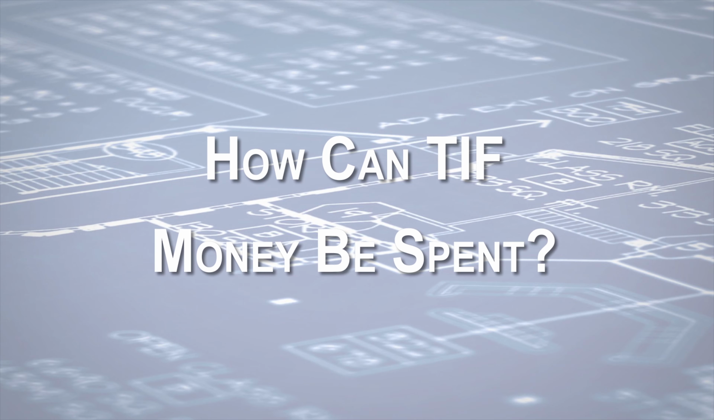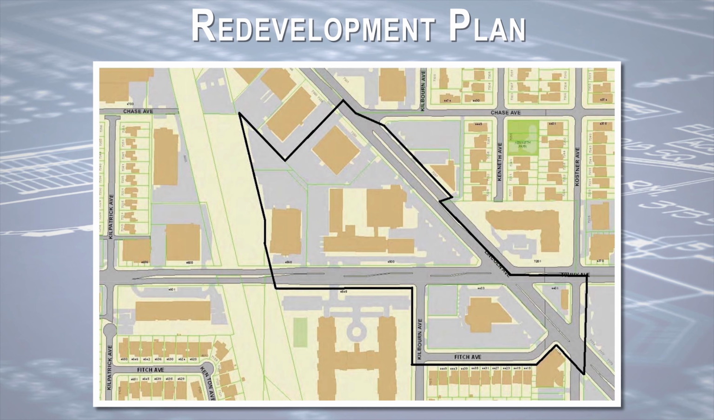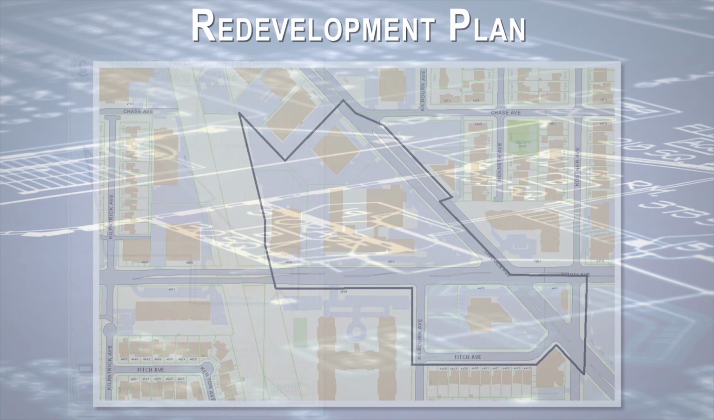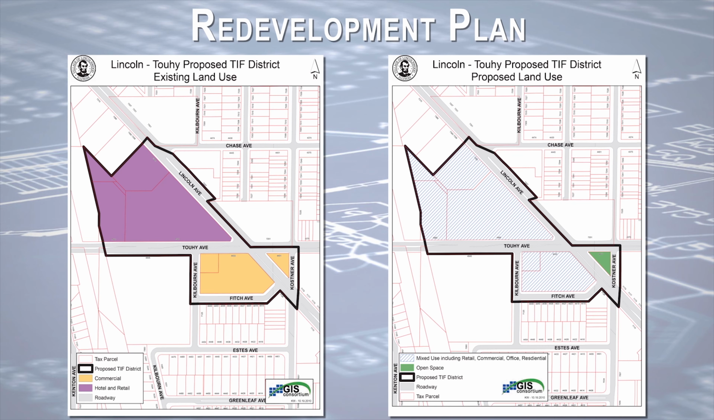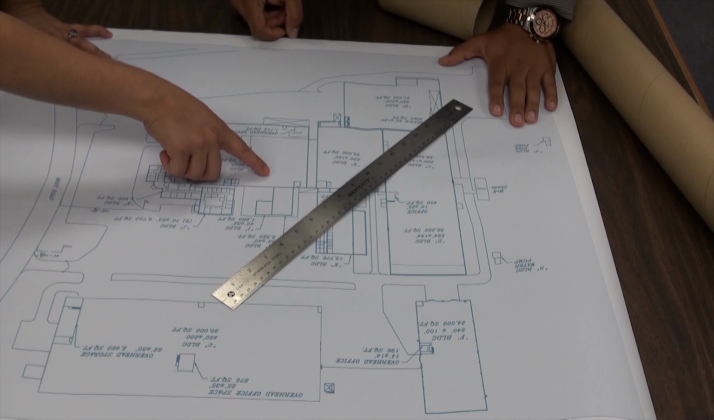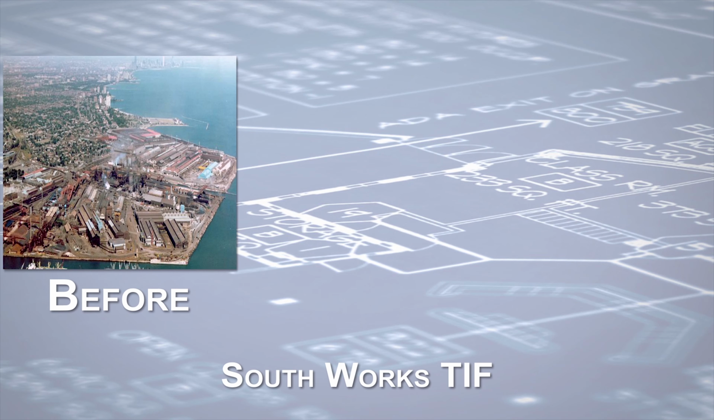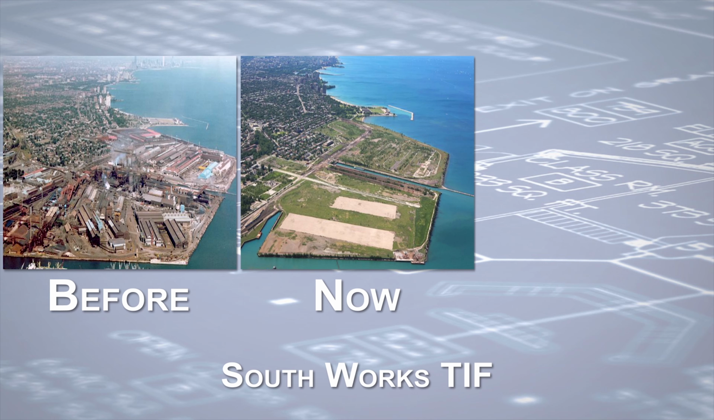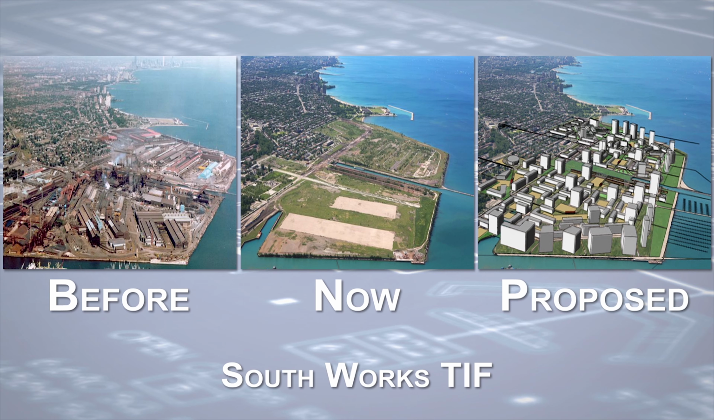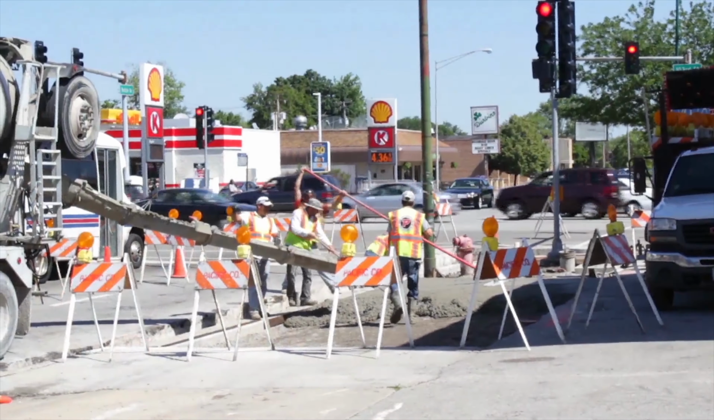How can TIF money be spent? The TIF district redevelopment plan should provide project details and estimated costs. Some of the ways TIF dollars are typically spent include planning expenses, surveys, engineering, and consulting fees, acquiring land, environmental cleanup, and building demolition, infrastructure improvements like sewers and sidewalks,